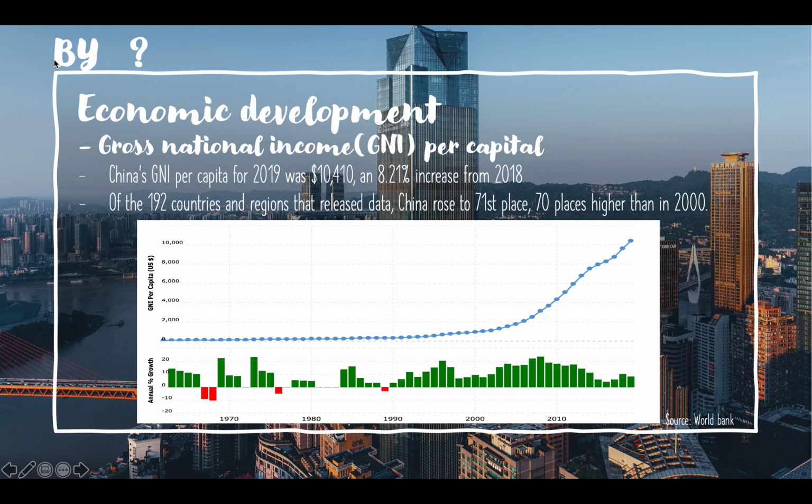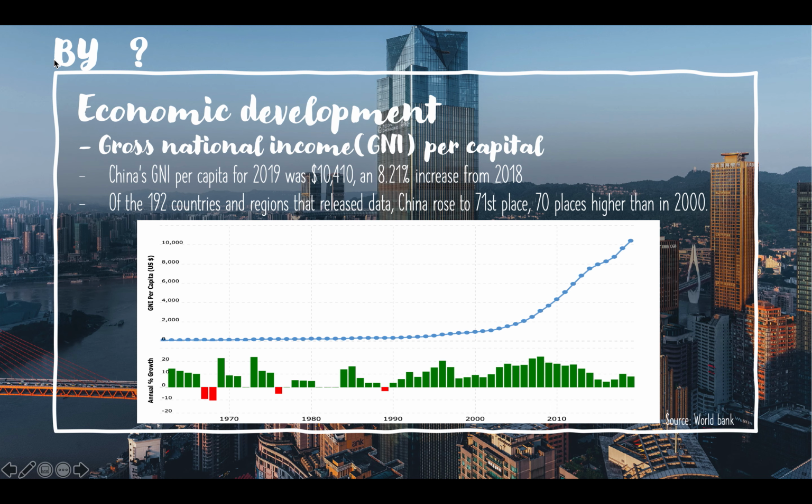The National Bureau of Statistics of China reported in 2020 that since the beginning of this century, China's economy has maintained rapid growth. In 2019, China's GDP reached nearly 100 trillion yuan, making it the world's second largest economy. In 2019, China's per capita GNI further rose to $10,410, breaking the $10,000 mark for the first time, higher than the average level of upper middle-income countries of $9,074.